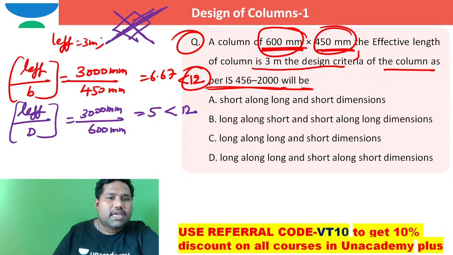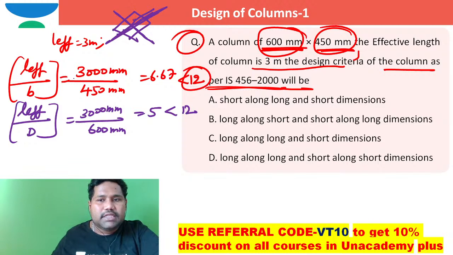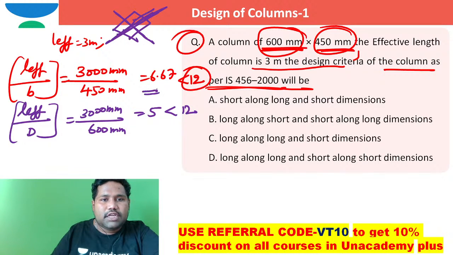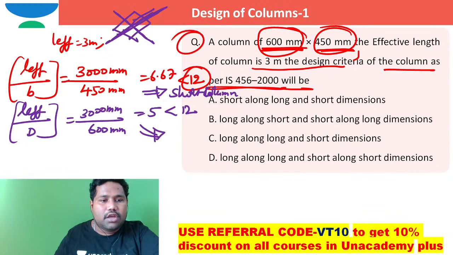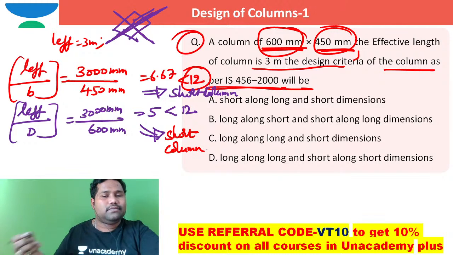So in such case, with respect to short dimension, it is a short column. Even with respect to long dimension, it is also a short column. Right?